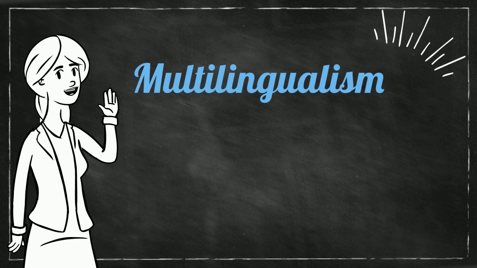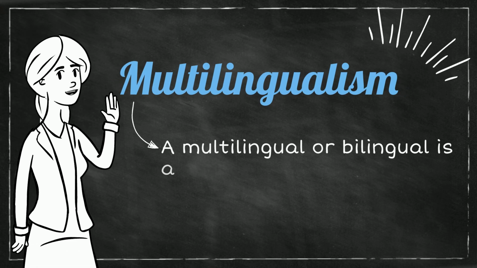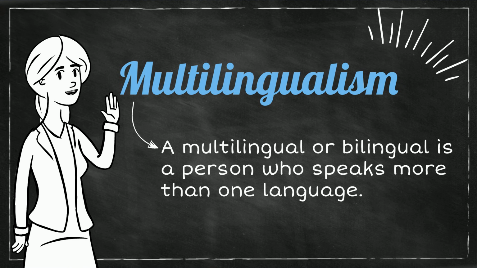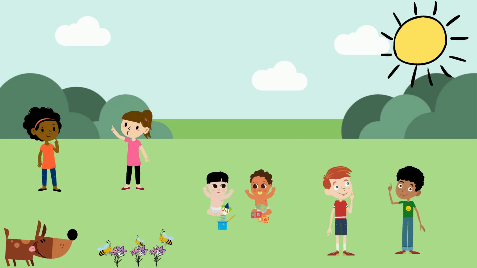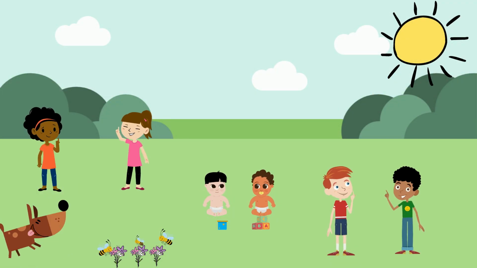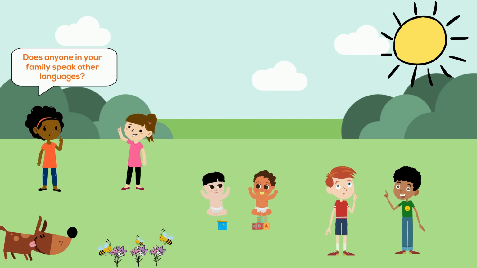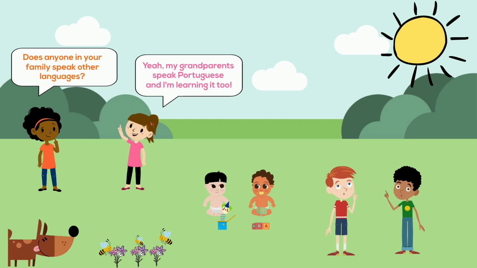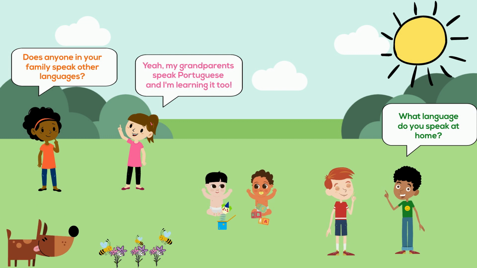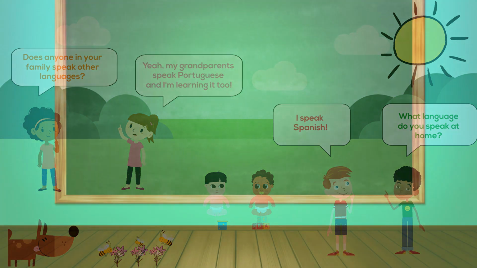In this video, we're going to talk about multilingualism. A multilingual or a bilingual is a person who speaks more than one language. You may have heard the term English language learner or dual language learner. This is all to say that children are learning more than one language. Throughout this course, we will use the term multilingual learner, or an MLL.